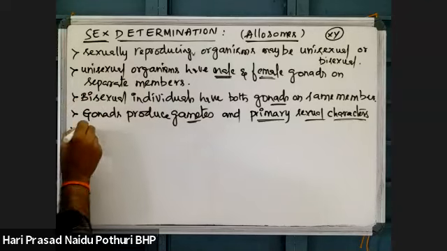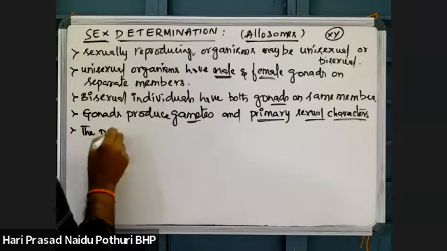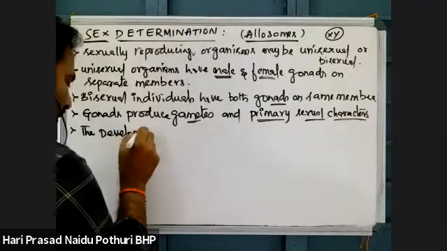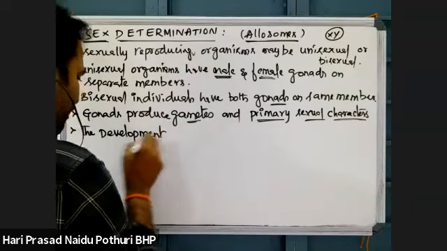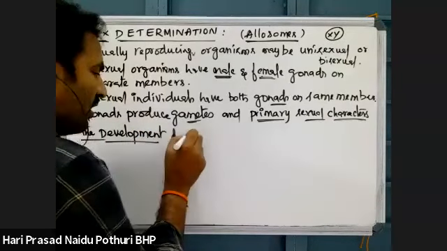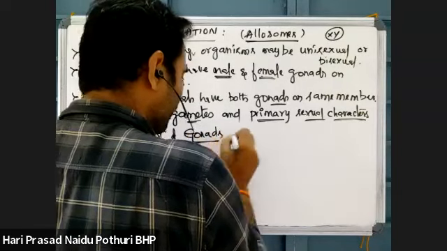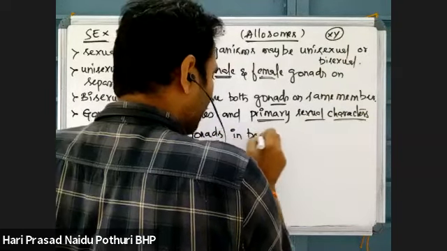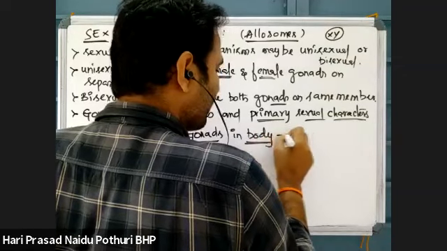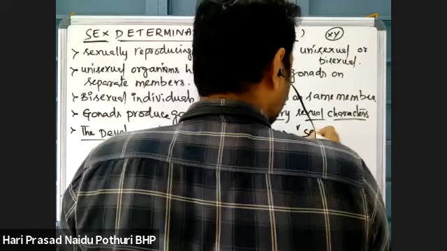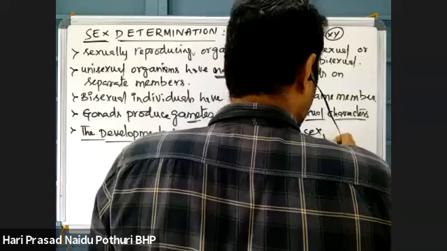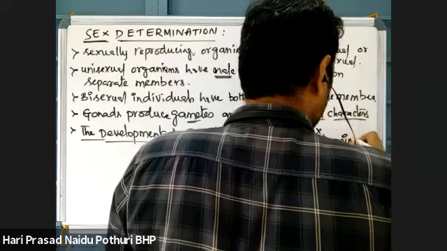Here, the development of gonads in the body is called sex determination of an individual.